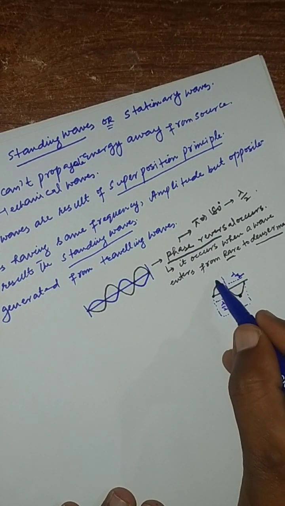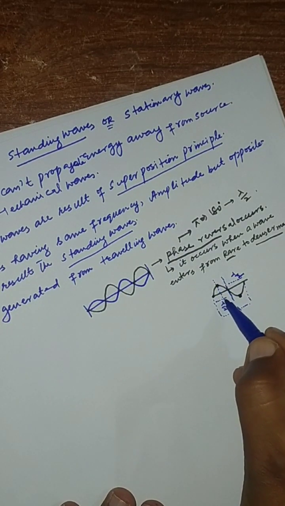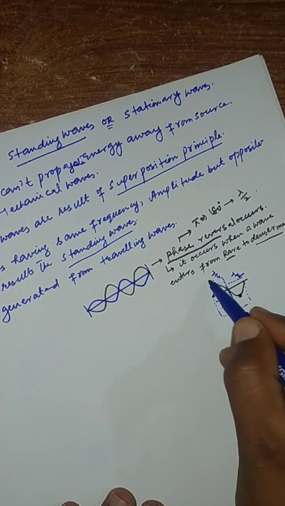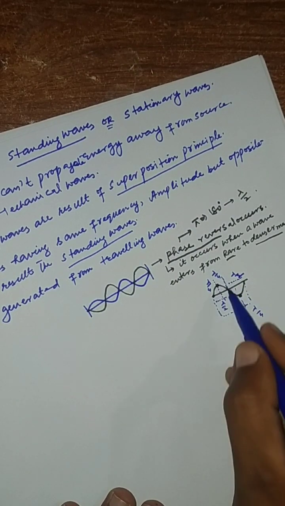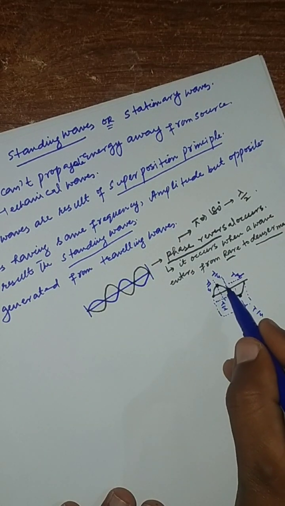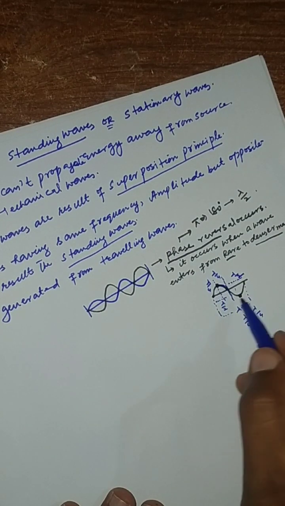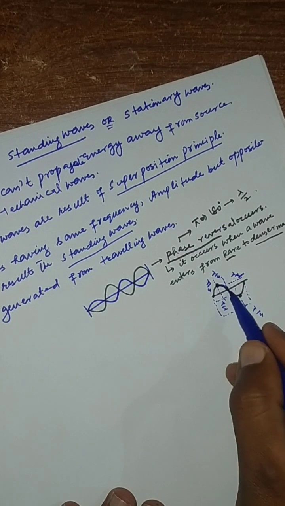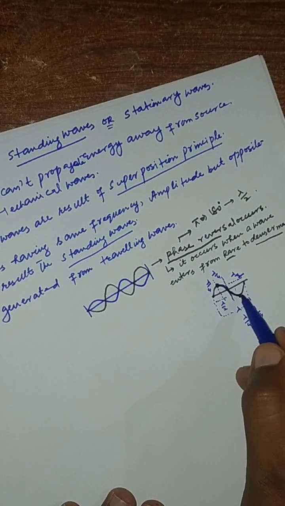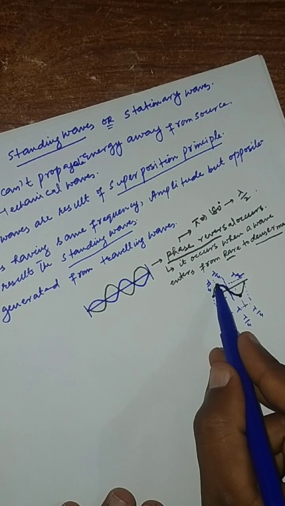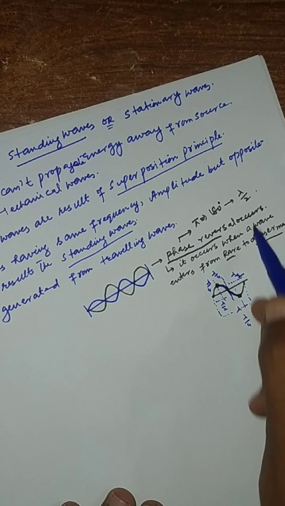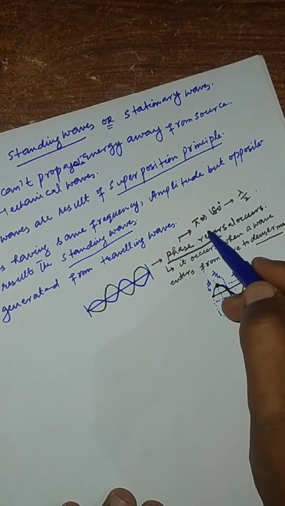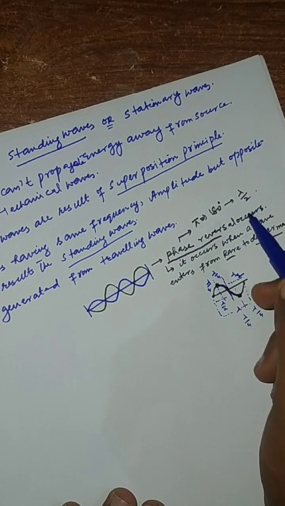Okay, if we make partitions, lambda by 2, lambda by 4, lambda by 4, also this will be lambda by 4, lambda by 4. See, from this point to this point is lambda by 4. Again, from this point to this point is also lambda by 4. So between this crest and this trough, the path difference will be lambda by 2, and the phase difference will be 180.